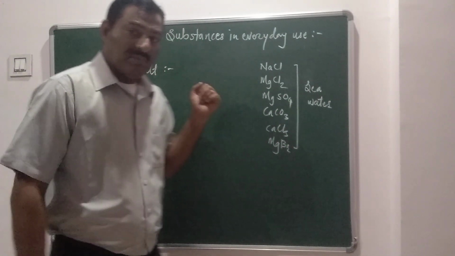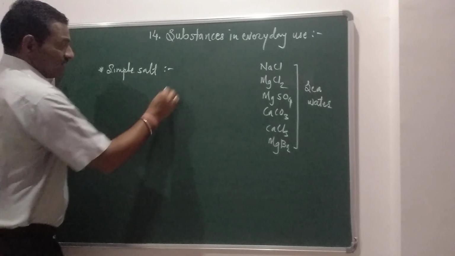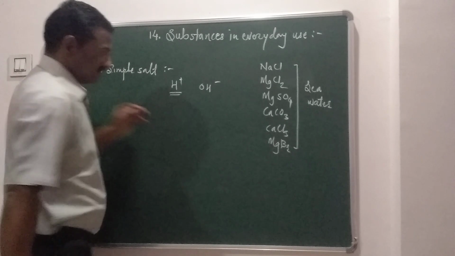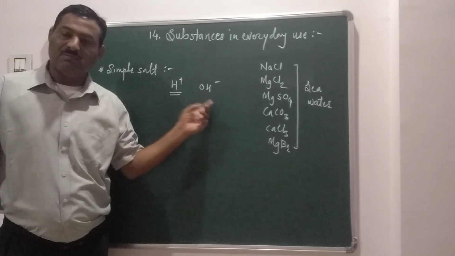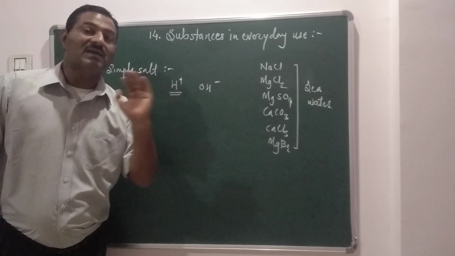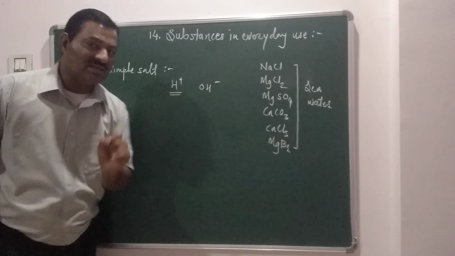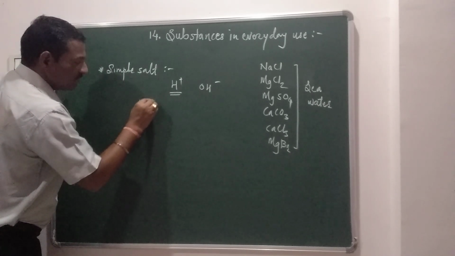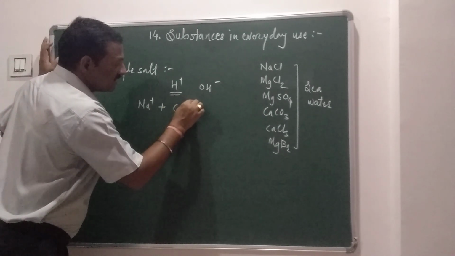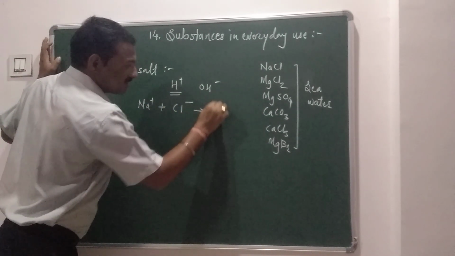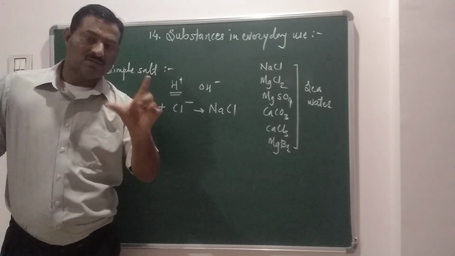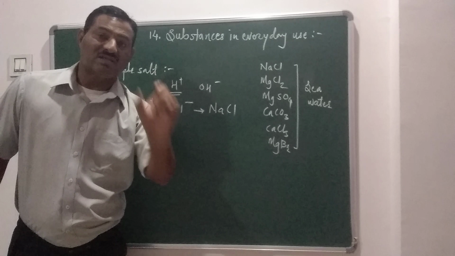Now look at the blackboard. The salts do not have H positive ions or OH negative ions present in them, as they are ionic compounds having only cations and anions. For example, sodium has a positive ion and chlorine has a negative ion, so they form NaCl, which is neutral, and is known as a simple salt.